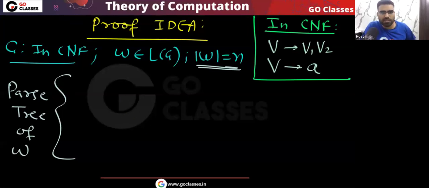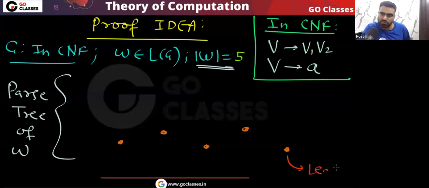If you want, you can take some value. For example, let's take the value 5. And you tell me, for this value 5, how many internal nodes will be there. So you can see your W has length 5. So there will be how many leaves? Somewhere there will be 5 leaf nodes. Yes or no? Agree? These are the leaves.